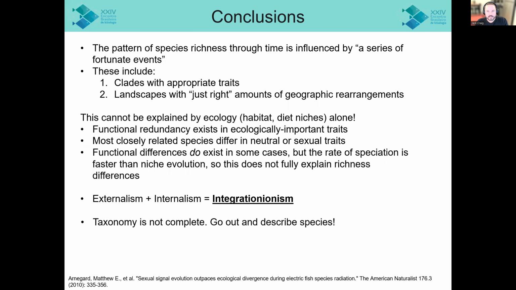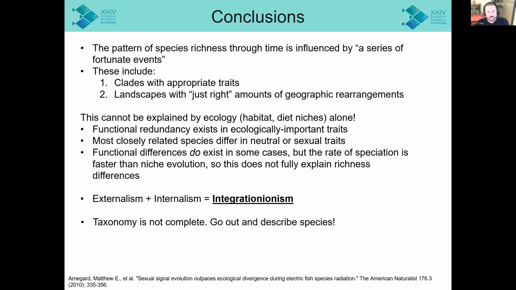And so this pattern of speciation richness through time is described as what we call a series of fortunate events. And these include clades with the appropriate traits that predispose them to speciating, and also landscapes with just the right amount of geographic rearrangement through time. In other words, species richness cannot be explained just by ecology alone, things like habitat and diet niches.